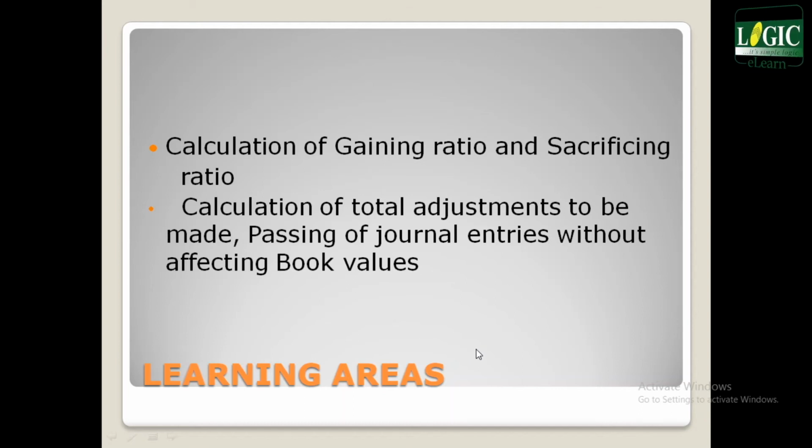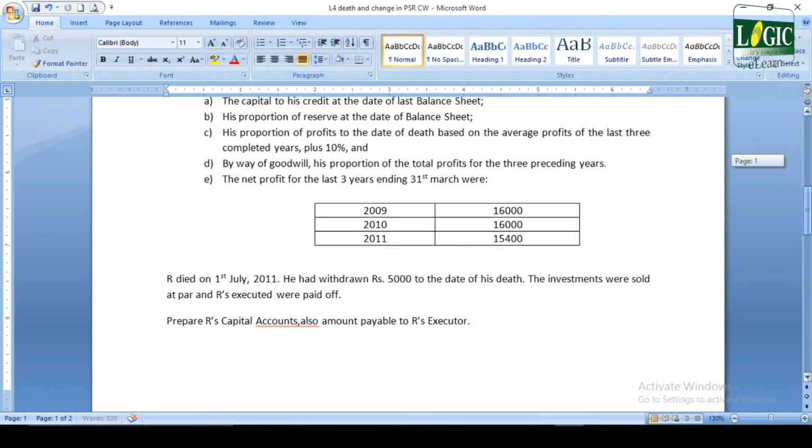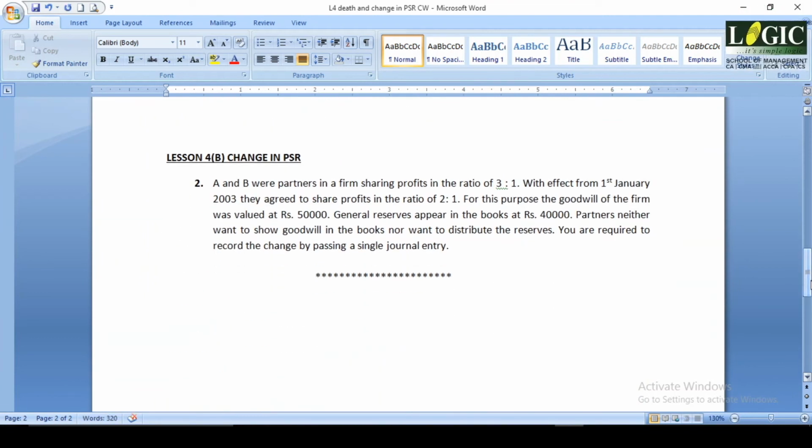Now we will see how is it possible. I have selected a simple problem. The case is like this. A and B were partners in a firm sharing profits in the ratio of 3:1. With effect from 1st January 2003, they agreed to change their profit sharing ratio to 2:1. For this purpose, the goodwill of the firm was valued at 50,000. General reserve appears in the books at 40,000. Partners neither want to show goodwill in the books nor want to distribute the reserves. You are required to record the change by passing a single journal entry.